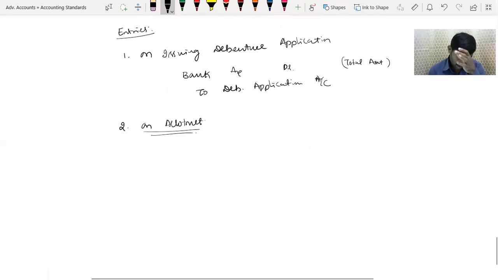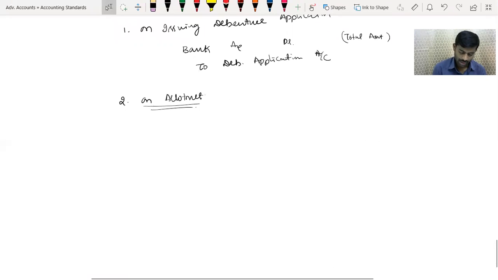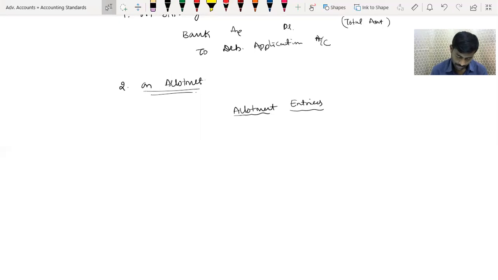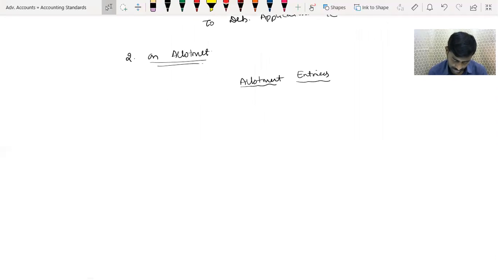Correct? On allotment, it depends on my difference. First, let us go with the chart, then entries. Correct? So now let us go. It depends on allotment entries. So it depends on two situations, my difference. First is allotment entries. So now I'll give the time. So this alone you concentrate.